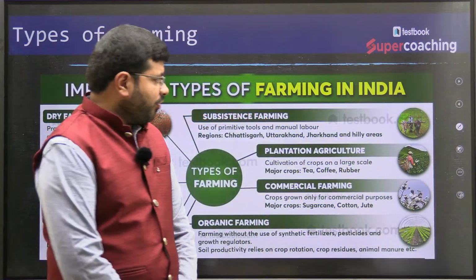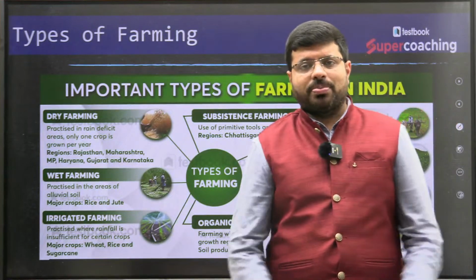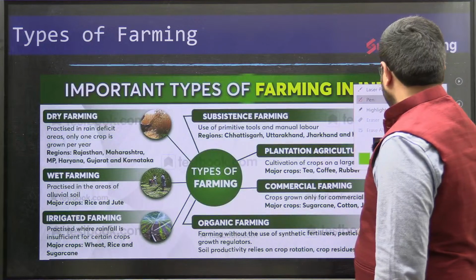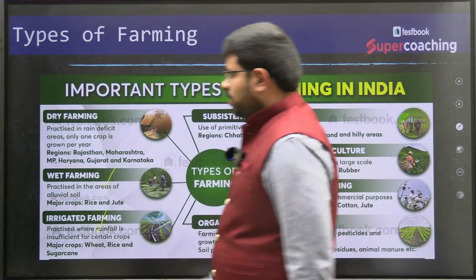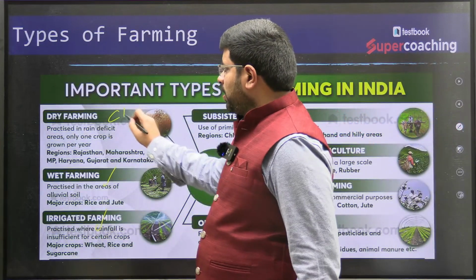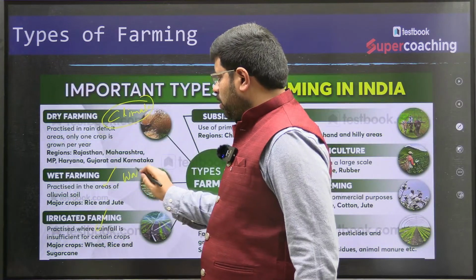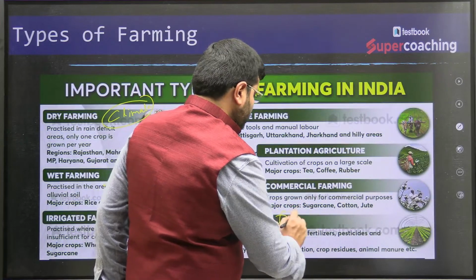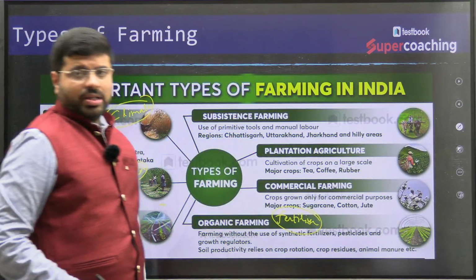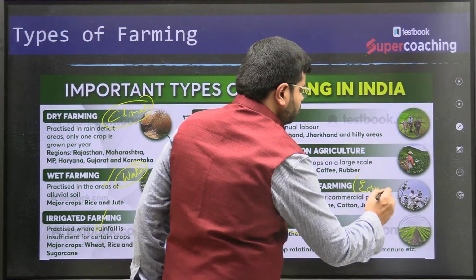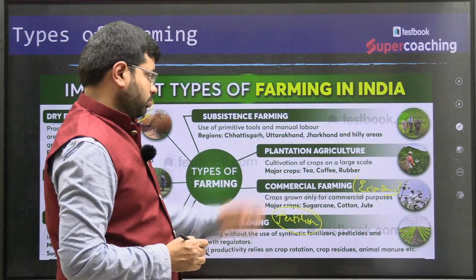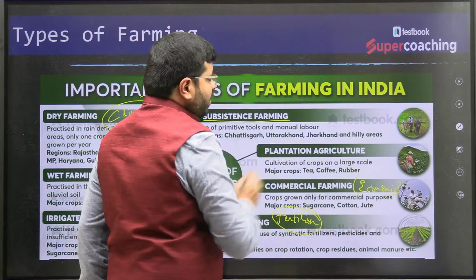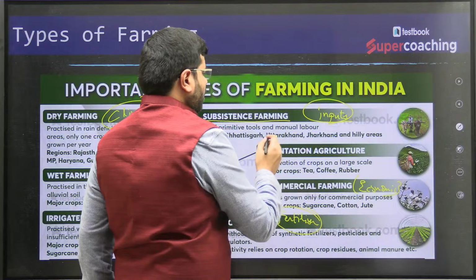Now, when you talk about types of agriculture in India, we know that agriculture is simply cultivation of crops, but the way in which we cultivate crops depends on things like irrigation, availability of water, climate, or else the use of fertilizers in organic farming, whether you are using organic fertilizers or chemical fertilizers, the economic aspect, what type of crop you are growing and for what purpose, plantation agriculture, how you are cultivating certain crops on a large scale, the nature of the use of inputs, right? And also the kind of tools we are using.